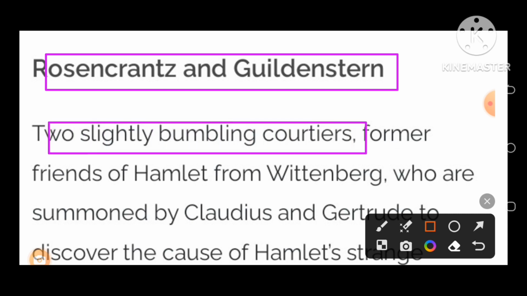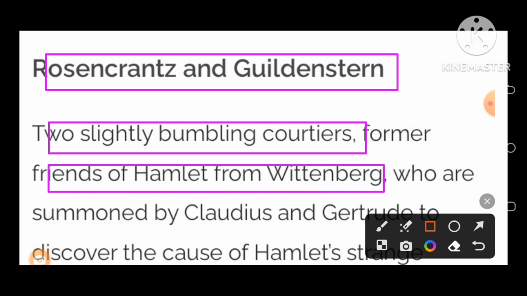They were courtiers in the king's court and former friends of Hamlet. Yes, they had been friends of Hamlet from Wittenberg. What is Wittenberg? This is the place of the university, and in that university Prince Hamlet had studied.